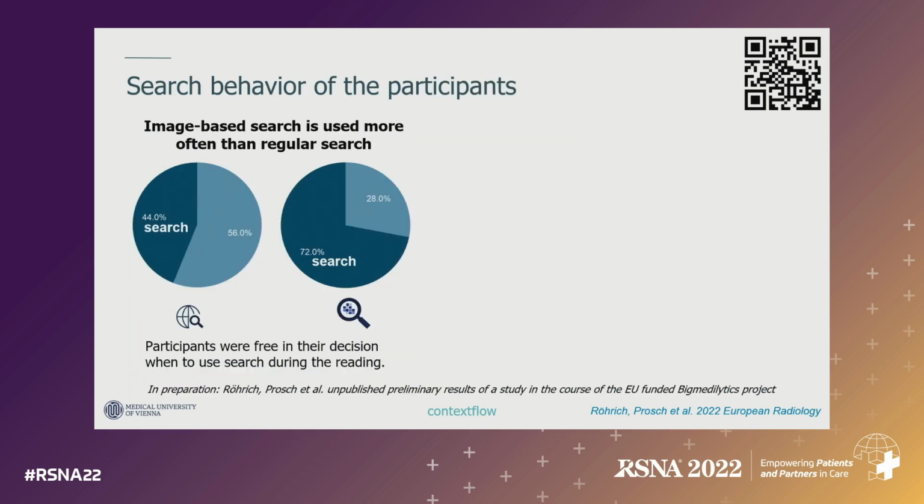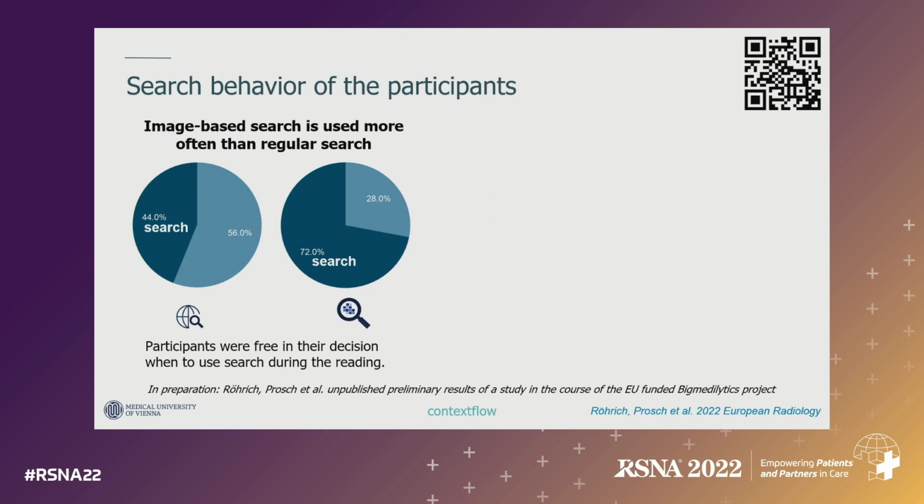So the first interesting thing that happened was when you look at how often radiologists look for relevant information. When they don't have the software, or where they just look in traditional sources like Radiopaedia or StatDx, then they search in a little bit less than half of the cases. But if you give them a tool where this search becomes really fast and efficient, they search in many more cases. So they just search more often, which also means that they have more evidence and a better basis for the decision more often.